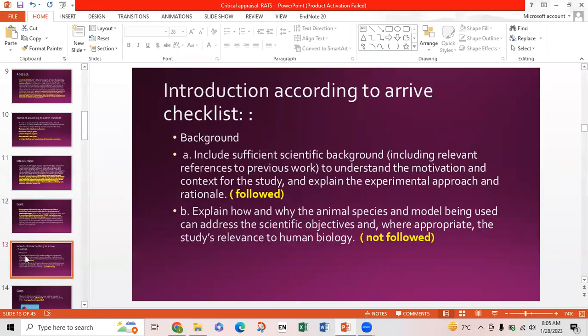Now, the introduction according to the ARRIVE checklist. According to the ARRIVE checklist, the background should include sufficient scientific background, including relevant references to previous work, to understand the motivation and context for the study and explain the experimental approach and rationale. This point was followed in the introduction. And the next point was to explain how and why the animal species and models being used can address the scientific objectives and, where appropriate, the study's relevance to human biology. This point was not followed throughout the introduction.